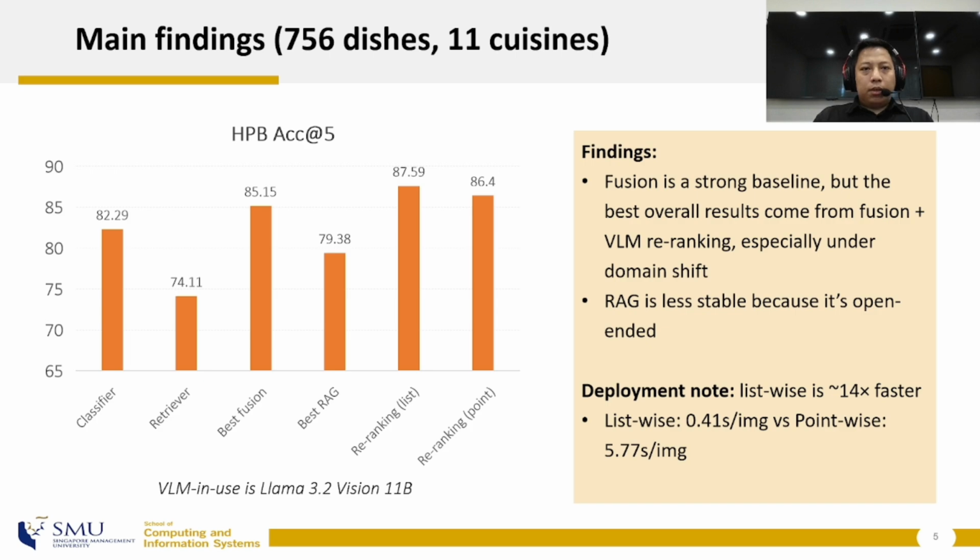domain shift. So here are the results on our hardest testing, where we use the HPV test set containing resident-uploaded photos, which we consider our domain test set. You can see that a strong classifier reaches around 82.3% top-5 accuracy. Fusion can help boost the result. The best overall performance comes from Fusion plus VLM re-ranking, reaching about 87.6 in top-5 accuracy. RAG can approach that number using a stronger VLM, but it's less consistent because the model is allowed to invent new names. And finally, a note for deployment: list-wise re-ranking is about 14 times faster than point-wise, making it more deployment friendly.